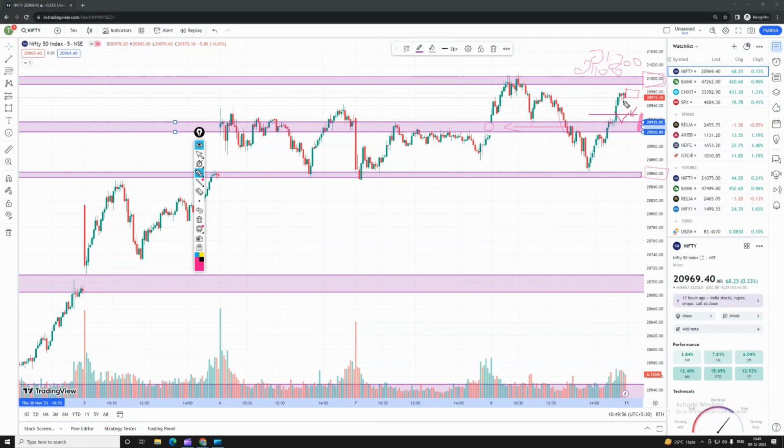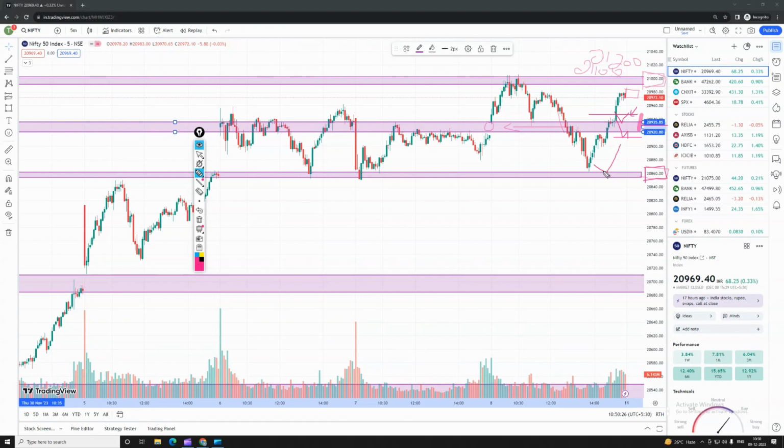What happens if the gap happens and the support at 20,900 is broken? Once the support of 20,900 has been broken, you can take a trade according to price action and retest, and you can see the target of 20,800. We have a support here, guys. Unless the market in intraday comes into a negative state, unless 20,860 is broken, we have a support. It might take support and pull back over there.